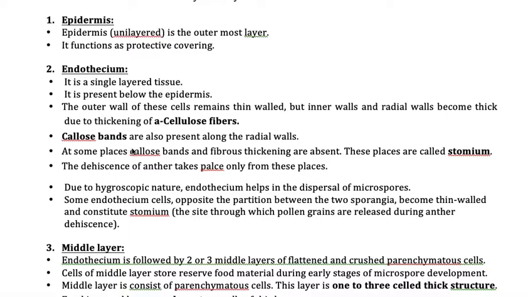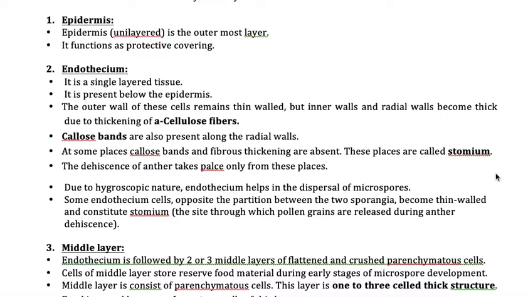The callose bands and cellulose fibers are absent at a region, and that region is called the stomium. This stomium is the region of the endothecium where the cellulose fibers and callose bands are completely absent, and that is the region where the dehiscence, that means the breakage of the endothecium, takes place.